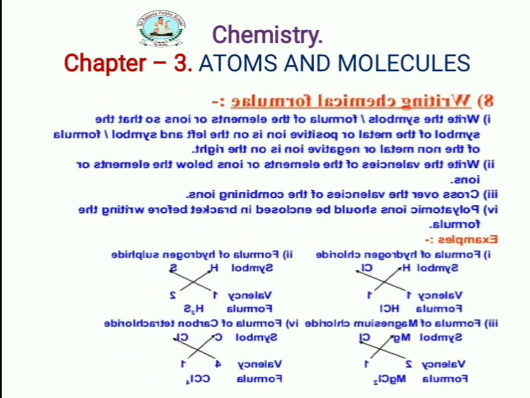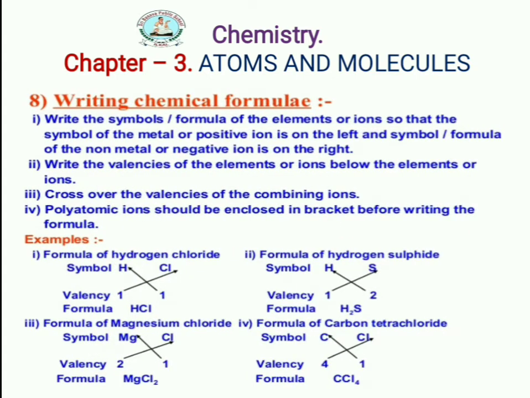So now the next aspect is writing chemical formulae. Formula is the singular form, formulae is the plural. Here we follow four rules to write chemical formulae. First, write the symbols or formulae of the elements or ions so that the symbol of the metal or positive ion is on the left side.